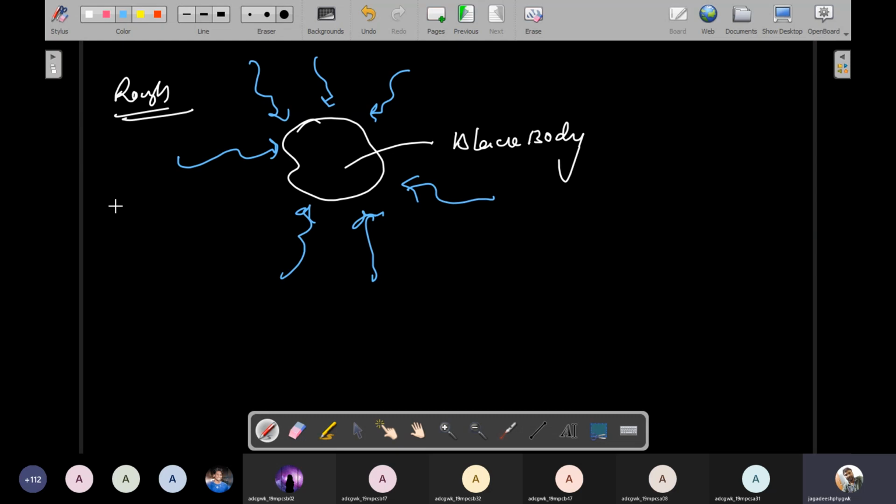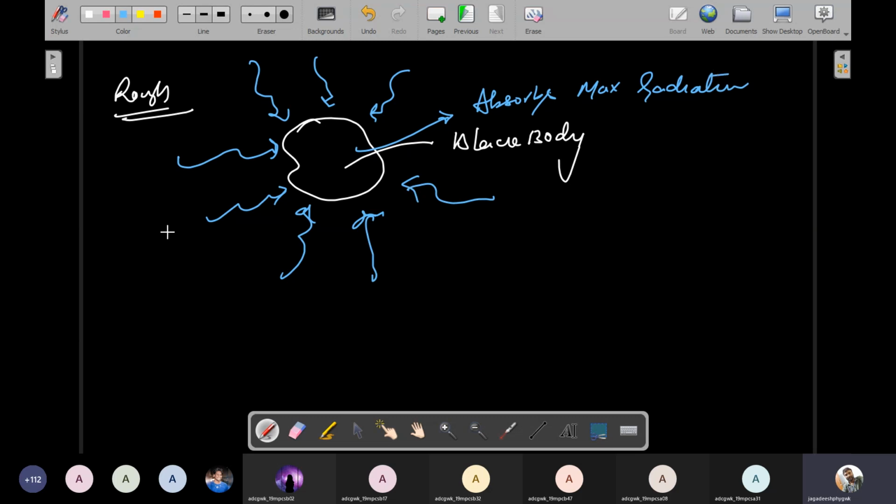Now you use a suitable radiation, a suitable wavelength of incident light. You make that radiation incident on the top surface of the object, because we gave the black coating only on the top surface. So if you expose some radiation to the top surface of the black body, what will happen after some time? It absorbs maximum radiation.